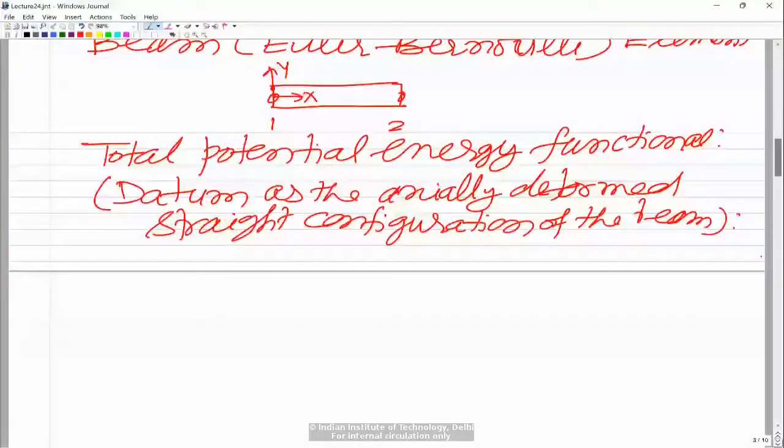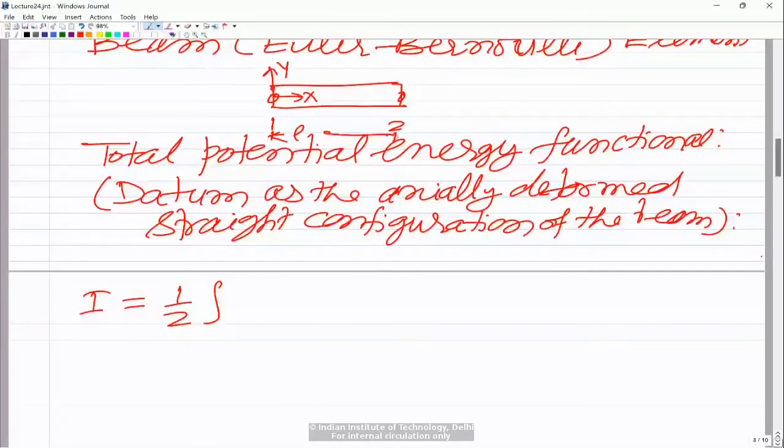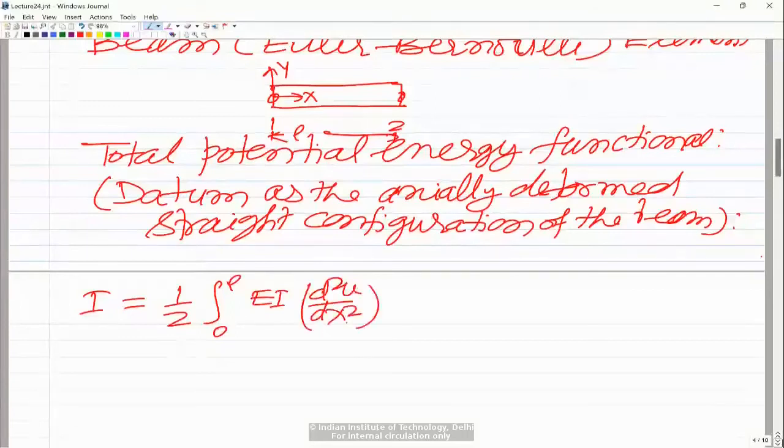So for the Euler-Bernoulli beam, we know the total potential energy is the strain energy. The length of the element is L. So we will be integrating from 0 to L, and then we have EI, which is the flexural rigidity, into d2v by dx square whole square dx. So this we have done actually earlier.